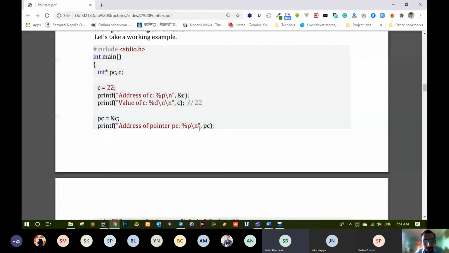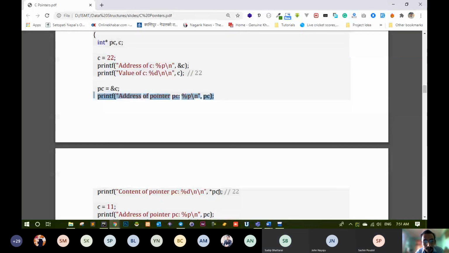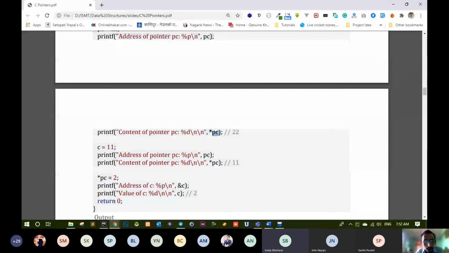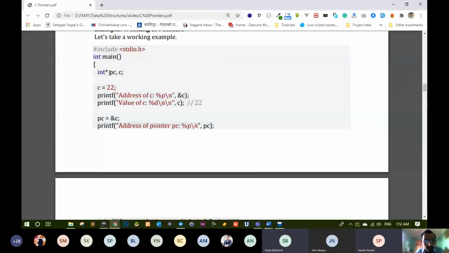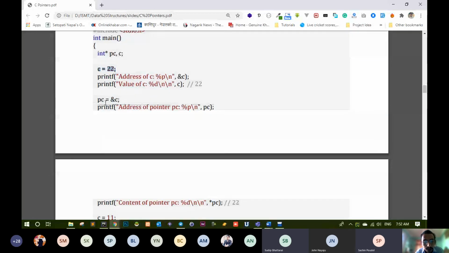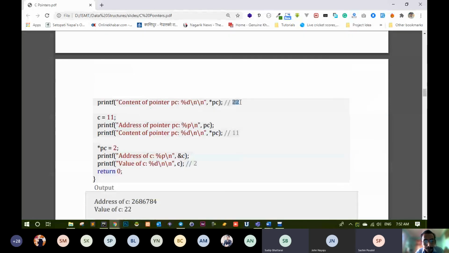Now you are going to print asterisk PC. यहाँ तल हेर. You are going to print asterisk PC. What will be the output? Value of C. That was 22. होइन त? त्यही 22 print भइराखेको यहाँ.